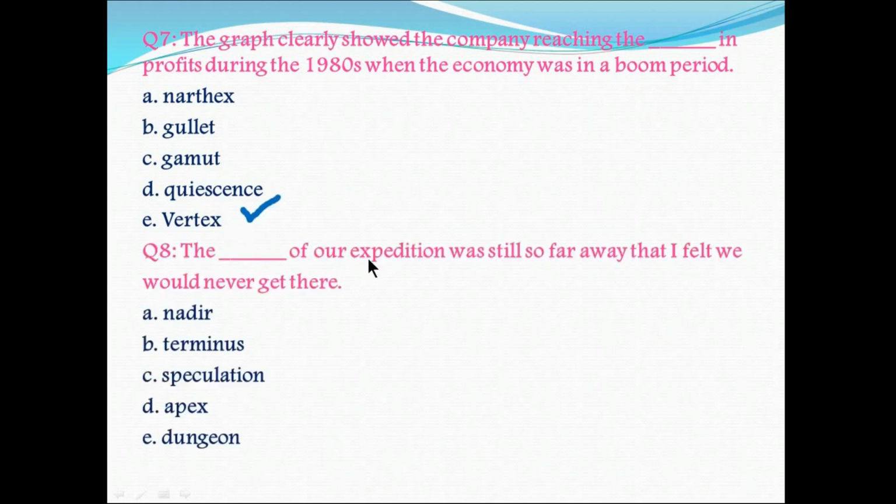Next question is, the dash of our expedition was still so far away that I felt we would never get there. So here the terminus of our expedition or our journey was still so far. That's why I felt that we would never get there. So the option B is the correct option.